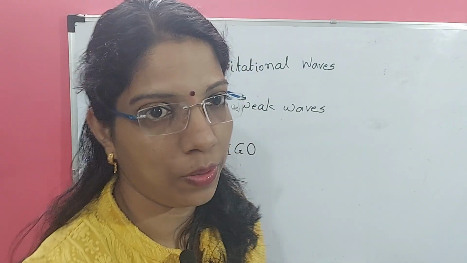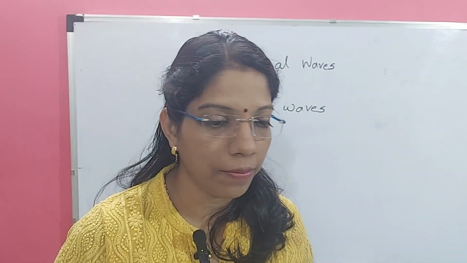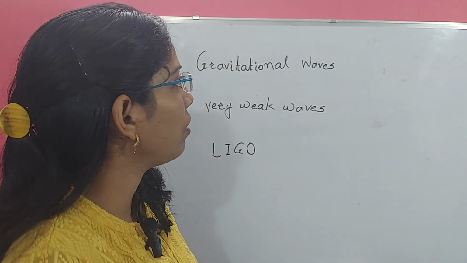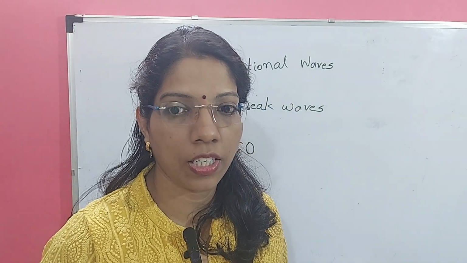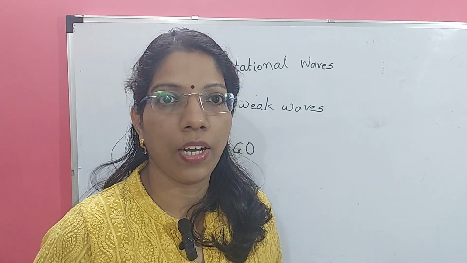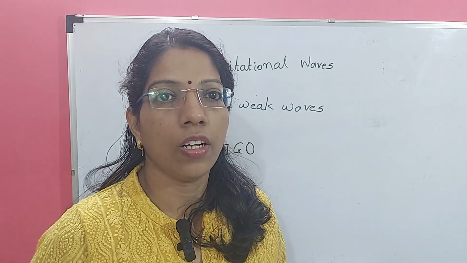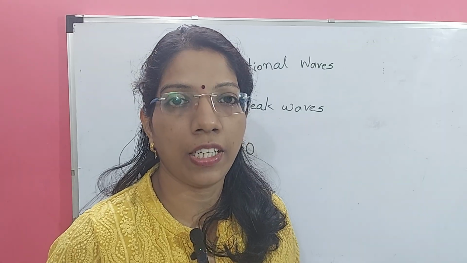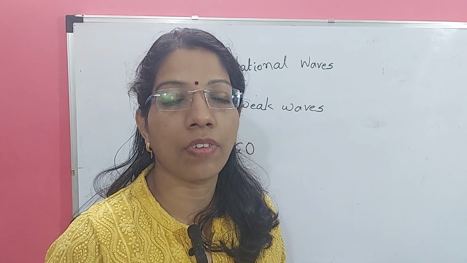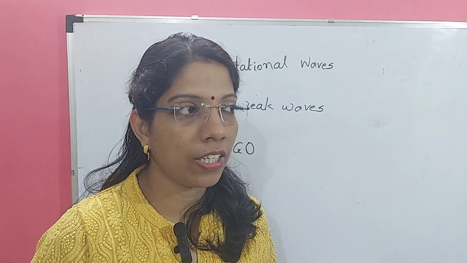Today we are going to see the next part of the chapter, that is gravitational waves, and then we will see the important part, that is what is meant by free fall. Gravitational waves are similar to other waves, like infrared waves, X-rays, gamma rays, and different types of light, which is also a type of wave. We have studied that light is an electromagnetic wave. One more type of wave is called gravitational waves. Einstein predicted these waves in 1916.